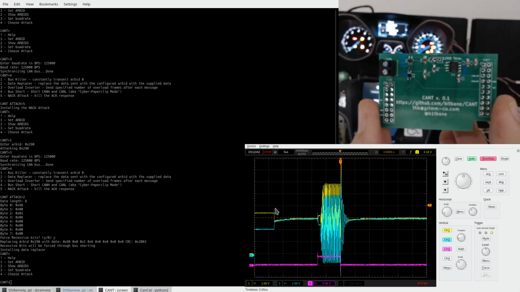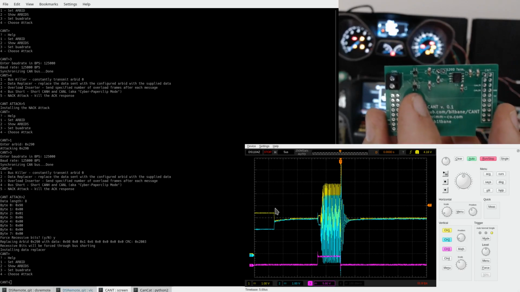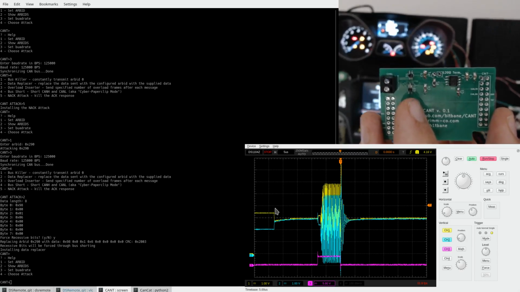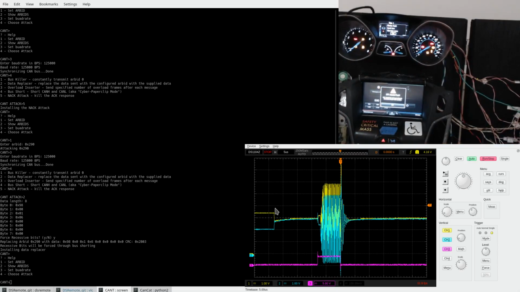The thing that I added that makes this special is this little device here at U2. It's an analog switch, and what this analog switch allows me to do is short CAN high and CAN low together. And when CAN high and CAN low are shorted together, it will cause any node on the bus to read a recessive state because they'll be at the same potential. So this allows me to violate that last inviolable for the CAN bus, by asserting a recessive state on the bus. And this allows me to create two new attacks, plus adding an enhancement to a third attack.